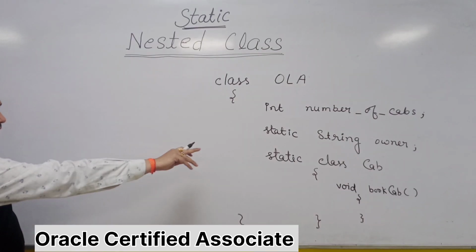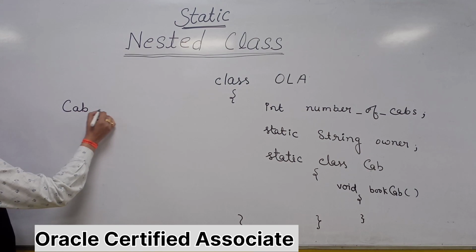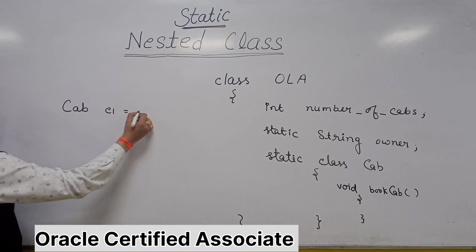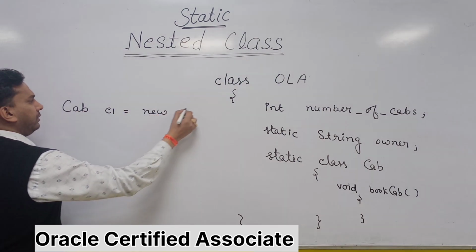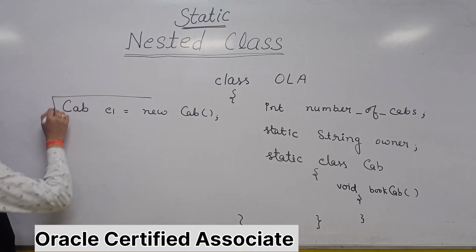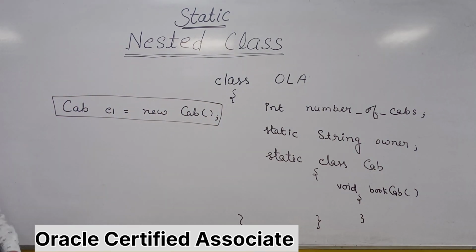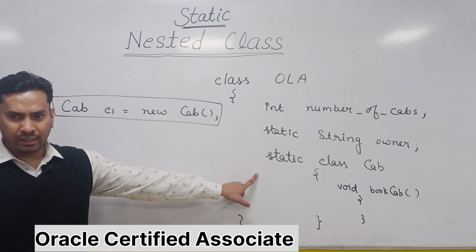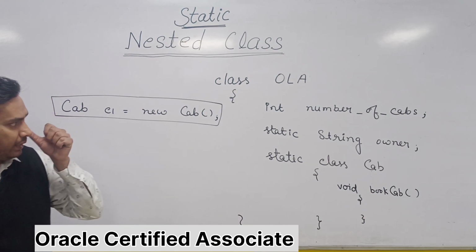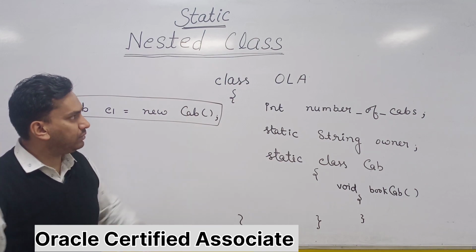Let's say the cab class is an independent class, so you could have created the object like this: cab C1 is equal to new cab. You could have created the object of this class in this manner, but because this is a nested class, it is a logical grouping of classes, so it is saying, okay, this is not allowed. Why is it not allowed?